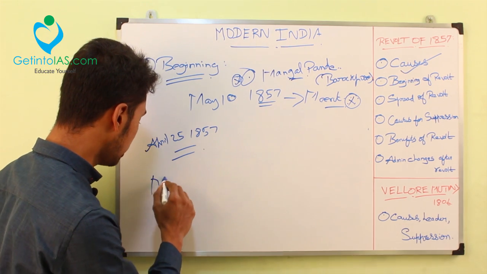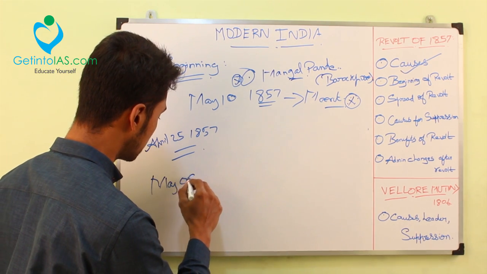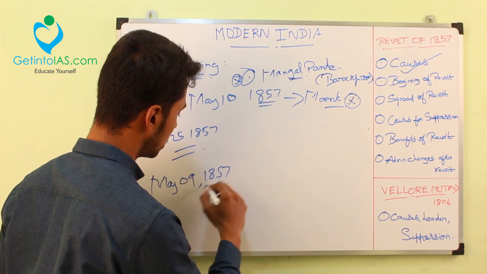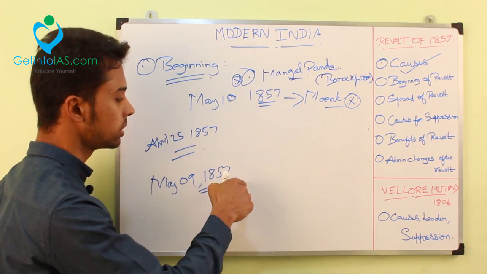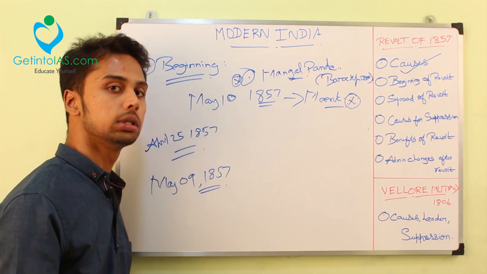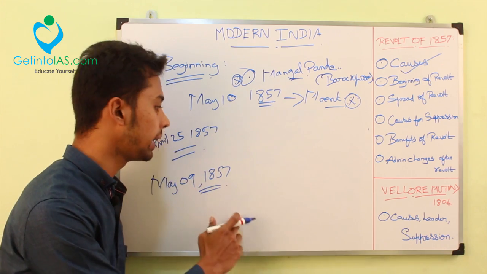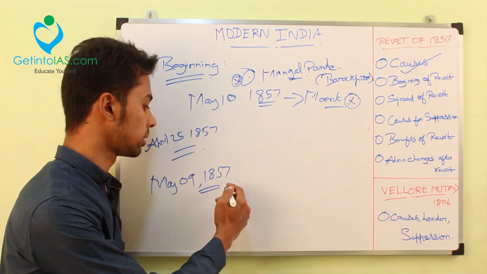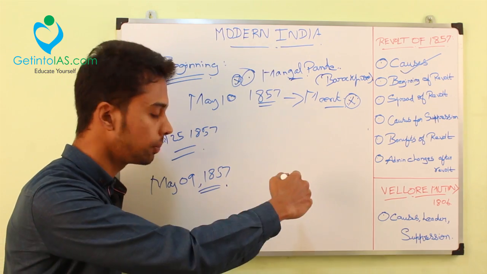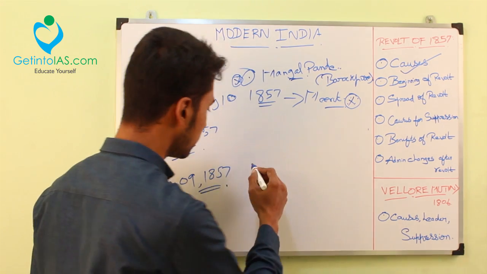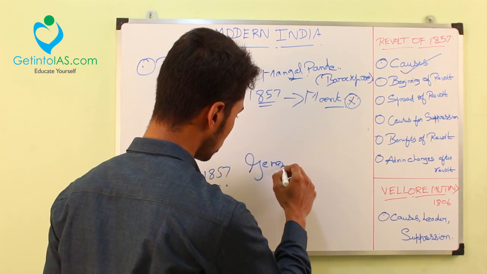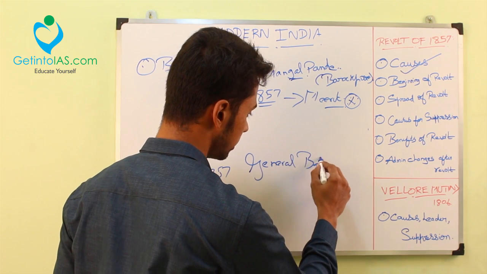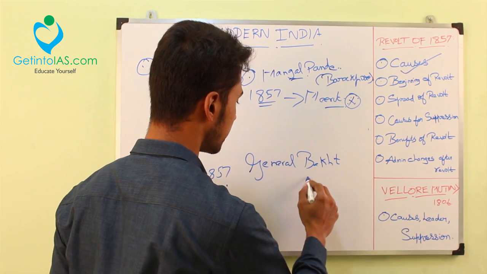By May 9, 1857, all the imprisoned Indian soldiers were rescued by other Indian soldiers and they went and killed the European officials who were present there in Meerut. This happened in Meerut. They killed the European officials there, and all these things were happening under the leadership of General Bakht Khan.